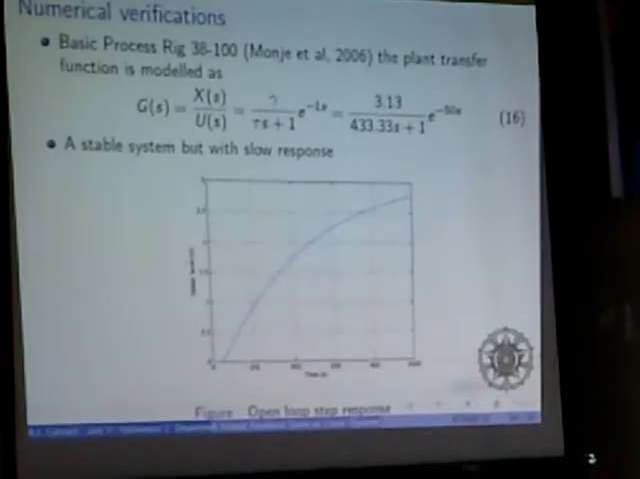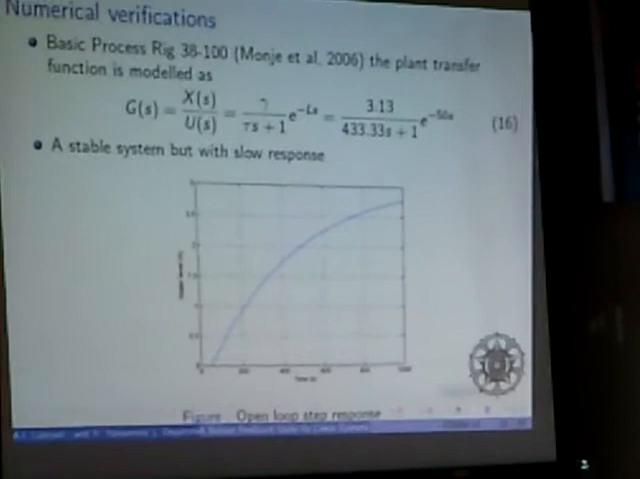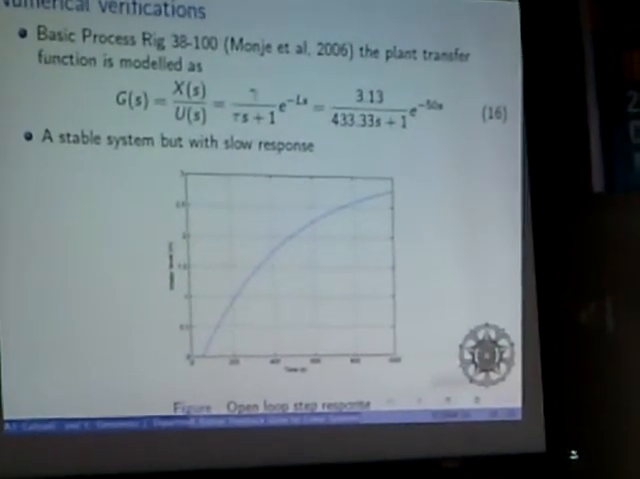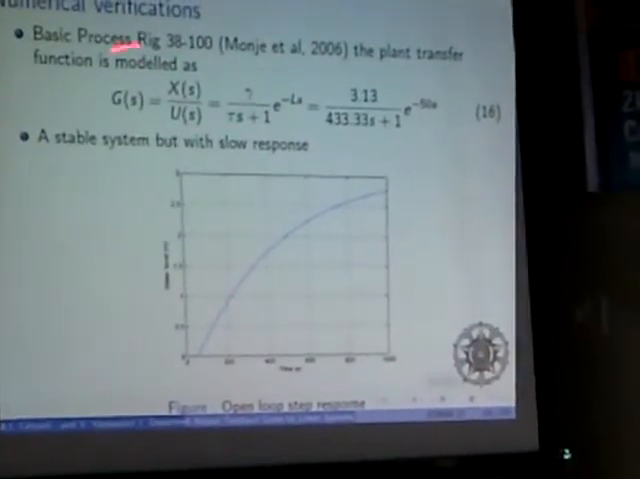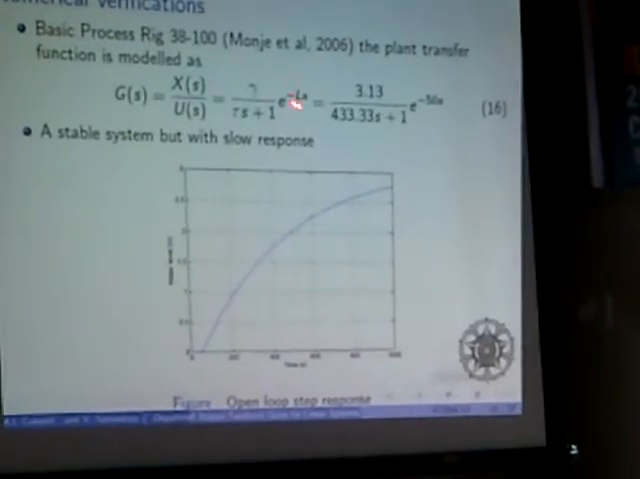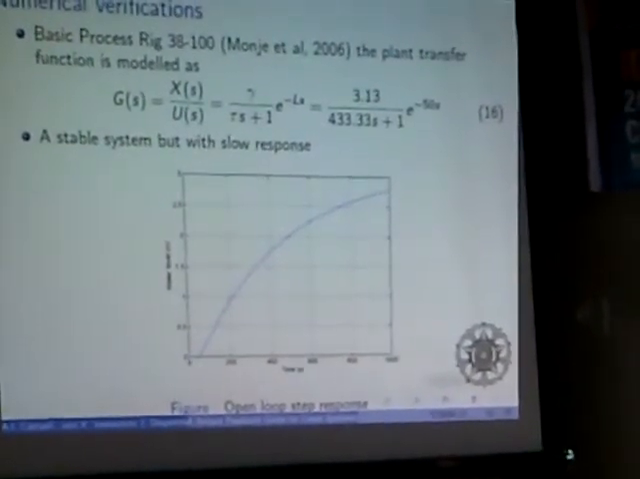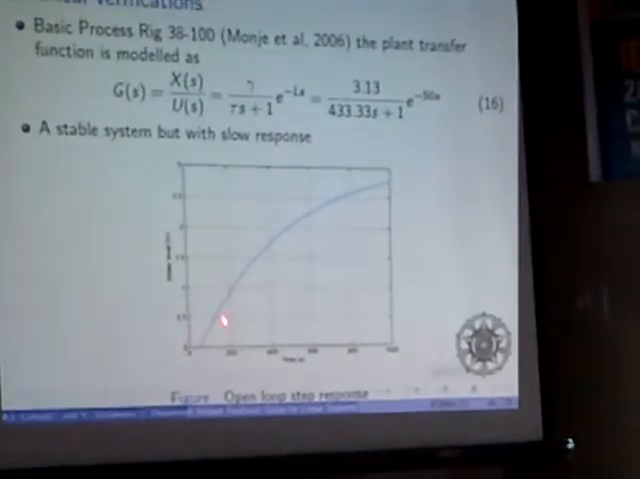Then we come to the numerical simulation. I got this example from Monje, who proposed a fractional order controller. Their plant is as simple as this one, but in Monje, L is just one minus s. In our work we are going to work with a very long delay, so we set L to minus 50. The system is stable, but it is very slow.